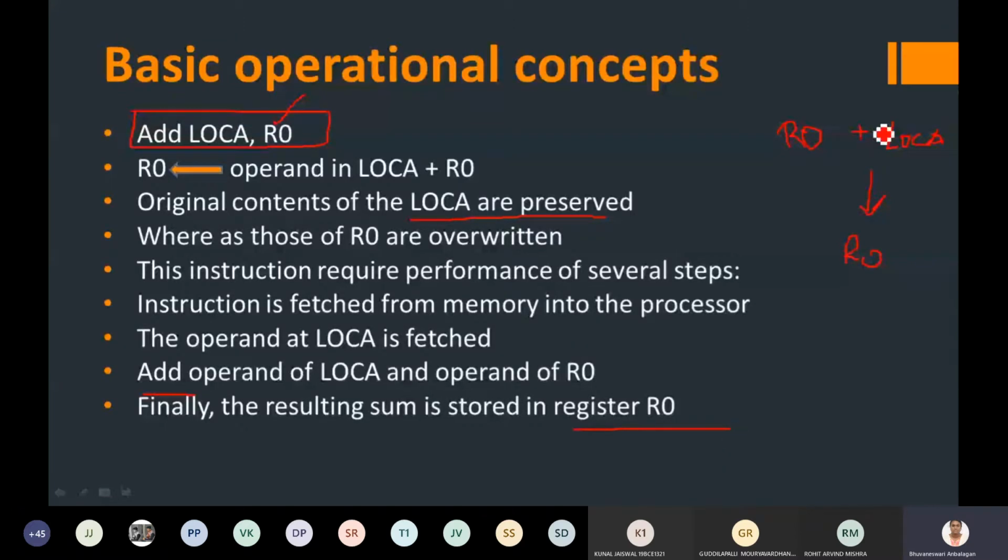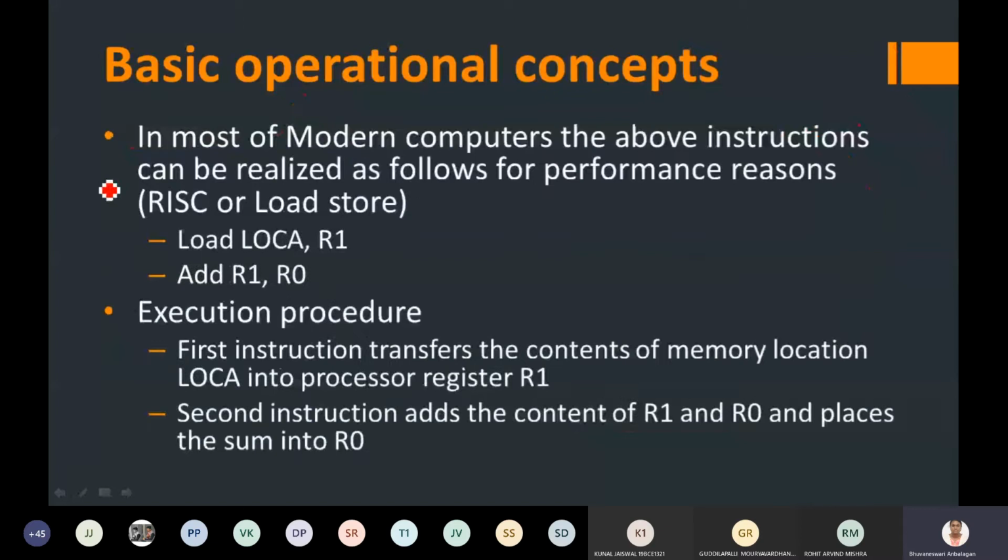So what is it going to do? It is going to fetch the data available in register R0 and the data available in location A, and then it will send this data to the arithmetic and logic unit. This ALU will do the arithmetic operation and it will return the data to this same register. Now I will go with some other example.